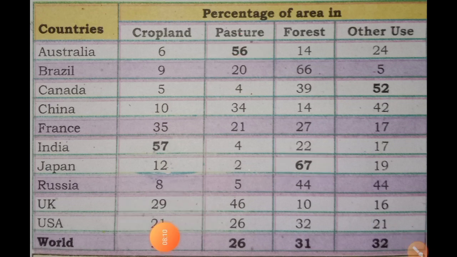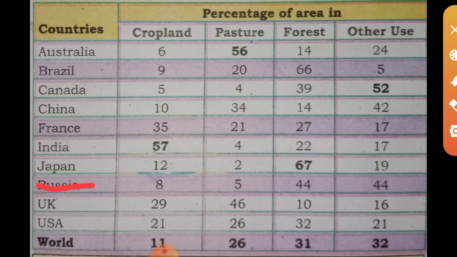As we know, Japan is a small country, but area wise, Russia has the highest percentage of land under forest, meaning more of its land is under forest. But when we take the percentage, it is Japan. 67 percentage of Japan's land area is under forest.